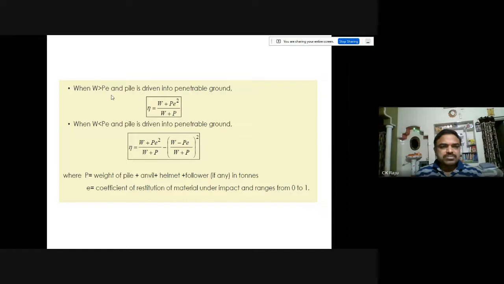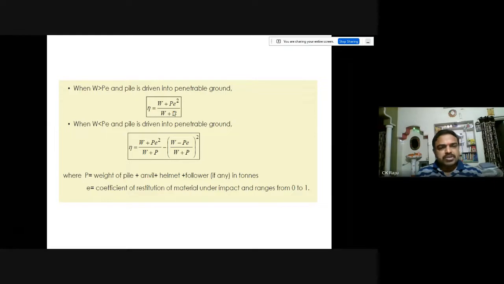So this is how we can estimate the efficiency, that is, the energy after impact to the energy of the ram. When W is greater than P e, this is the formula we have to use.